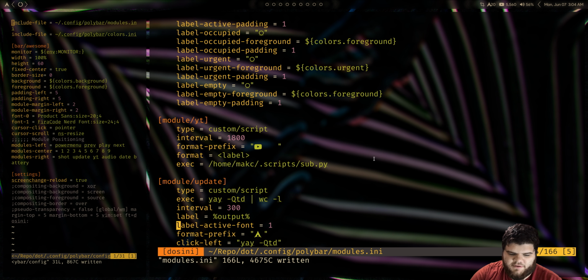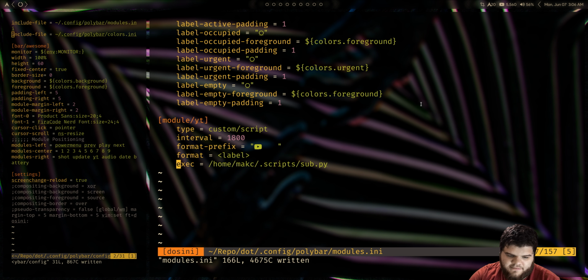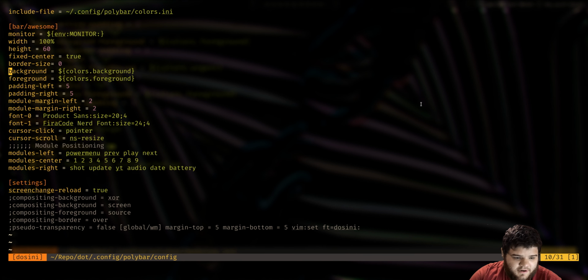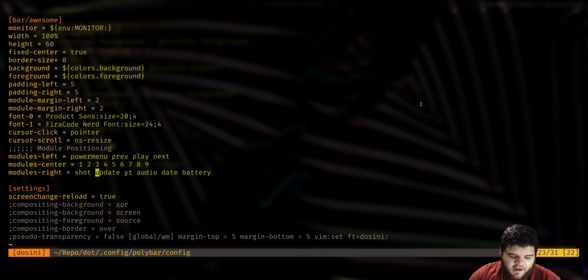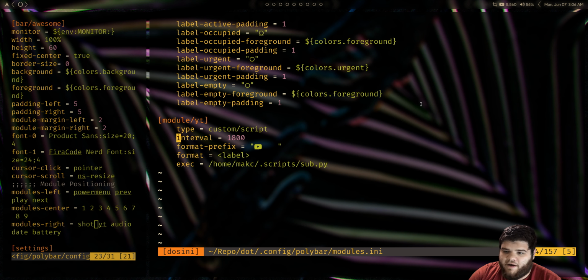What I was having it do was run, what was it? It was yay -Sy, and then I forget exactly how I was printing it out, but it was keeping track of packages that needed to be updated. A couple of people told me, and I did some research, that it's a bad idea to just run pacman -Sy instead of -Syu because you're doing a partial update. I'm not sure why that's bad, but it is. It says so right there on the Arch Wiki, and I was told by multiple people, so we're going to get rid of that. I'm going to get rid of the old update module, and then if I come over to my config for my actual bar, I just need to get rid of that update as well. Okay, now I no longer have it there.